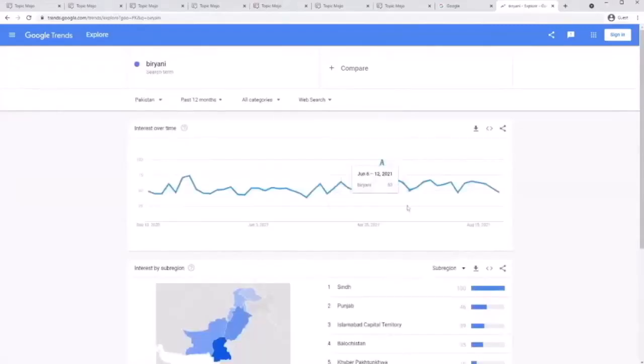So see, this is what I love about SEO. No matter what happens, every keyword has a different life in every country. This is what I love about SEO so much.